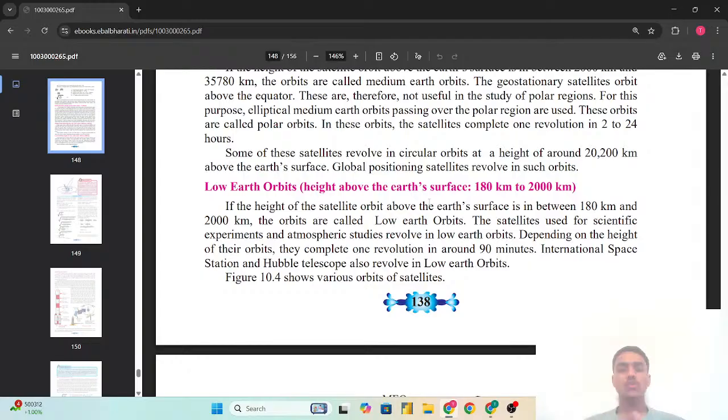So the satellites used for scientific experiments and atmospheric studies revolve at this height of their orbit. They complete